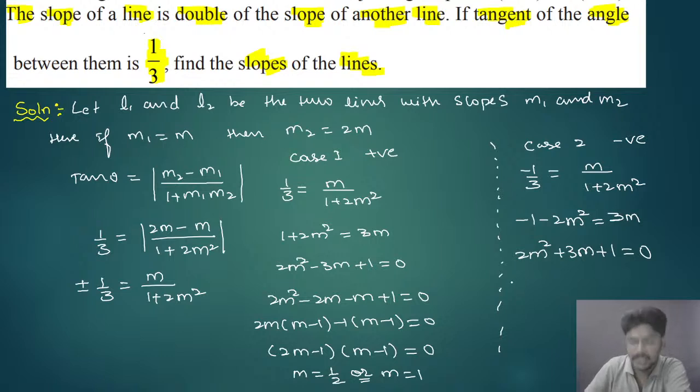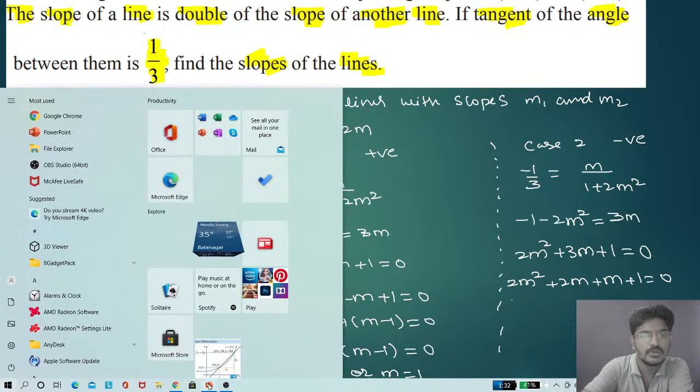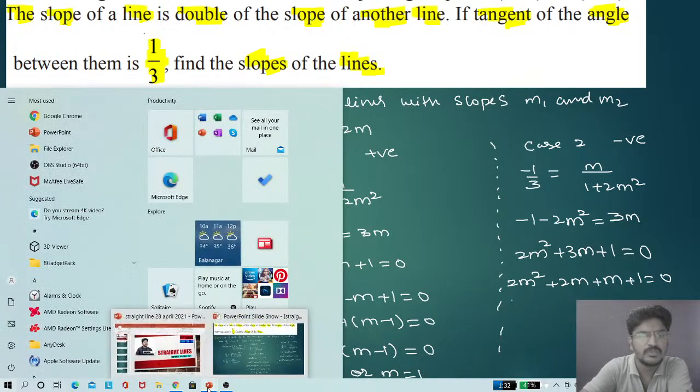If I factorize, it will be 2m² + 2m + m + 1 = 0. Clear? So now we have to simplify this. For that, let us go to the next slide. Give me 1 minute of time.